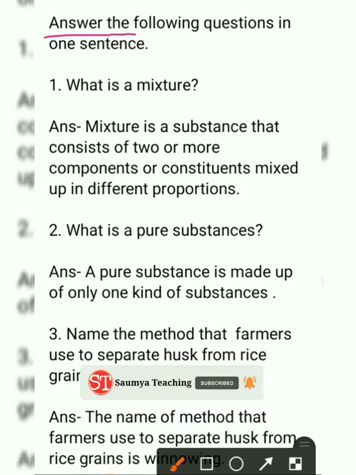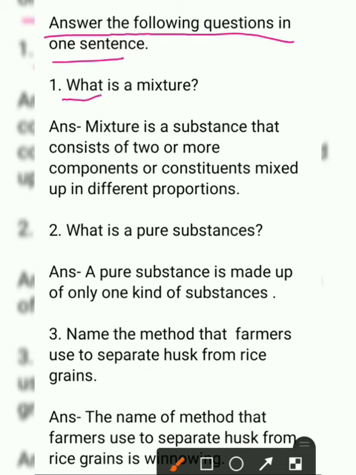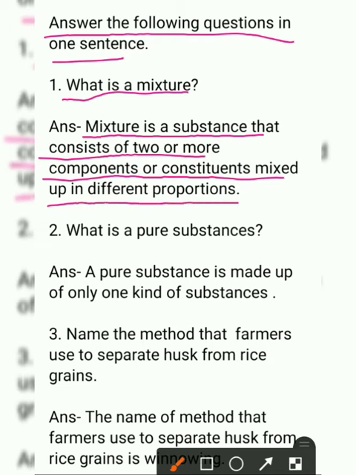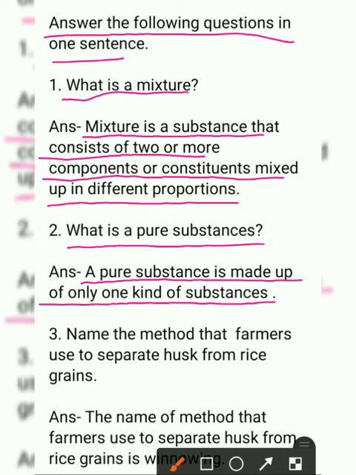Answer the following questions in one sentence. Question number 1. What is a mixture? Answer: a mixture is a substance that consists of two or more components or constituents mixed up in different proportions. Question number 2. What is a pure substance? Answer: a pure substance is made up of only one kind of substance.